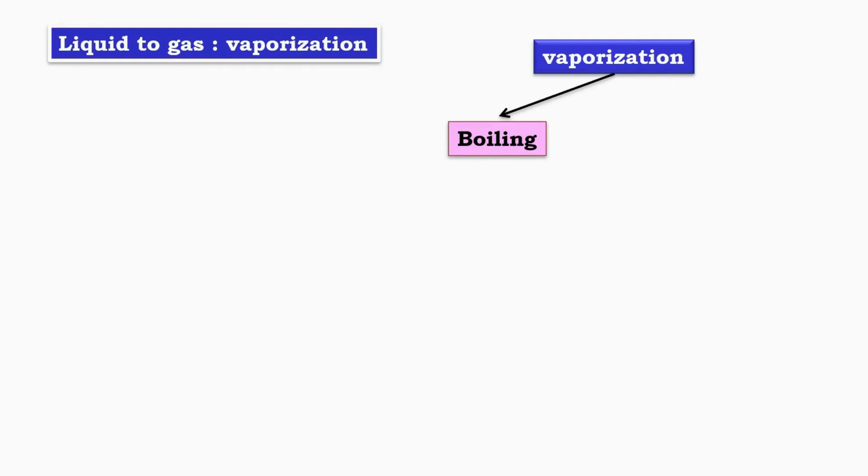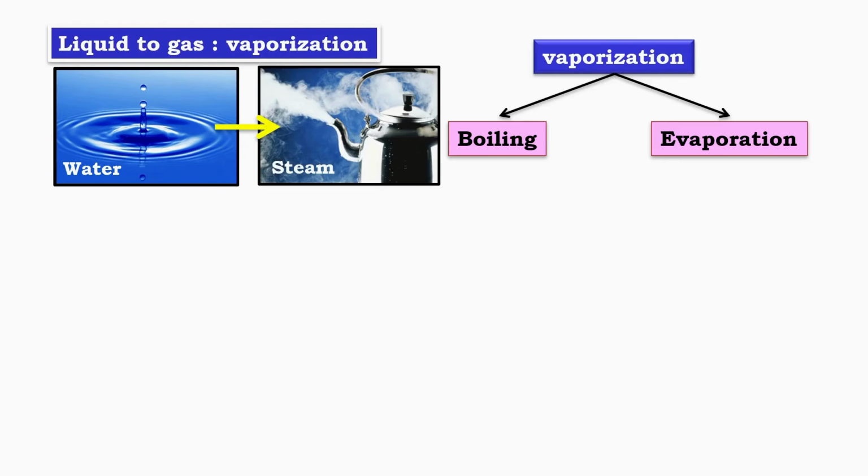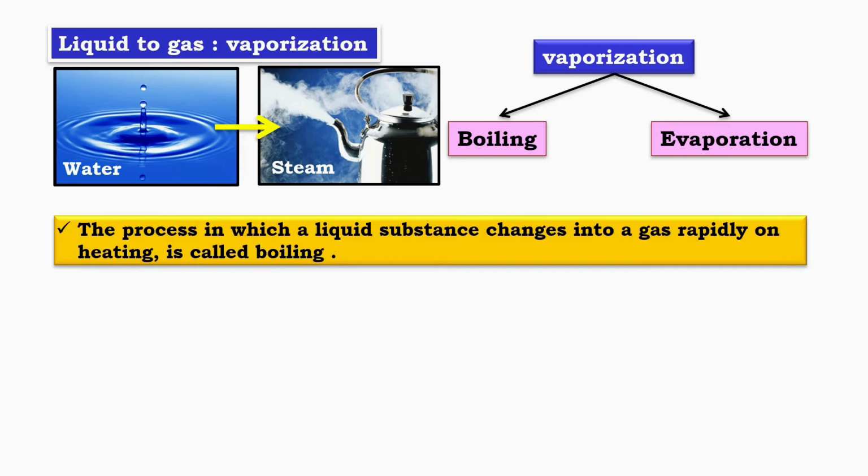Liquid to gas, vaporization. When a liquid changes into a gas, the process is called vaporization. In this picture, we can see water changing into steam. This change from liquid water to water vapor happens due to heating. Vaporization takes place in two ways: boiling and evaporation. Let us first understand boiling.